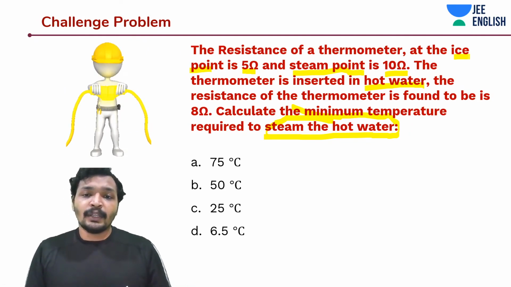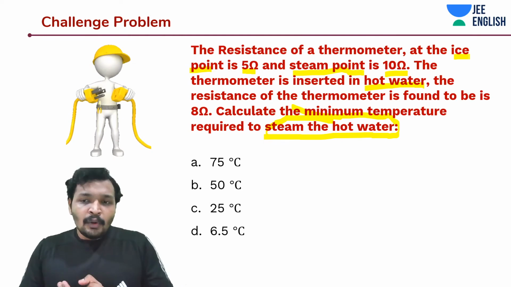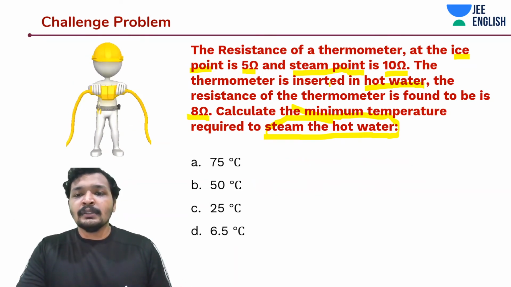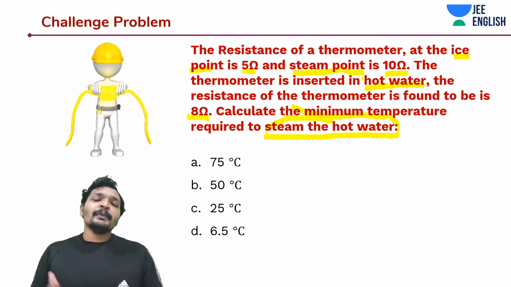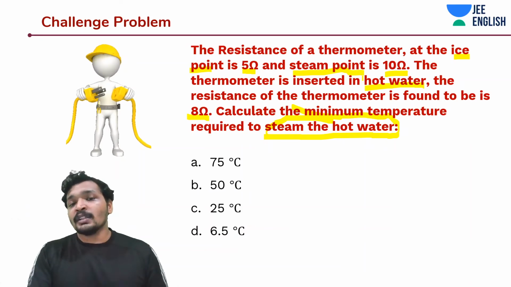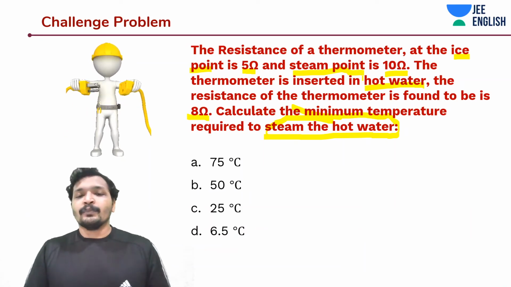Okay. Now I have this thermometer that is at 8 ohms in this hot water. Now I need to make sure this gets more temperature so that it can be steamed. First, we need to know the temperature of the hot water.